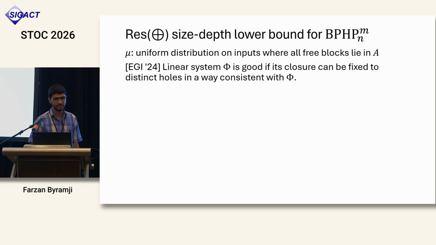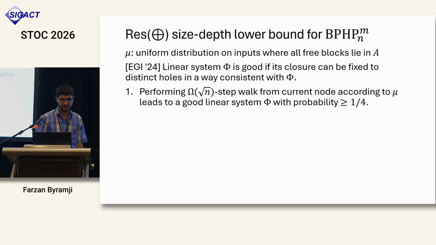This is a definition from EGI. Say that a linear system is good if its closure can be fixed to distinct holes in a way consistent with phi. I won't define closure formally, but informally it is the set of blocks for which the linear system reveals a little too much information. The first thing we need to show is that performing this root n step walk according to this distribution mu leads to a good linear system with some constant probability.